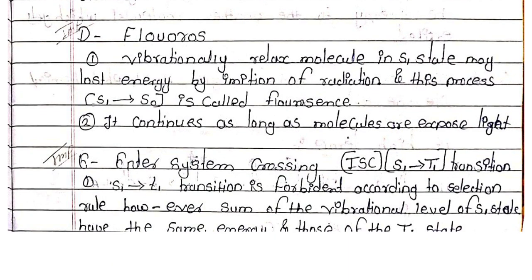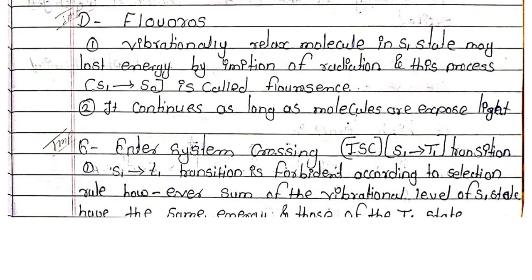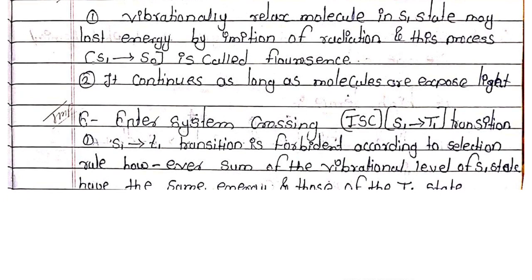Next one is fluorescence. A vibrationally relaxed molecule in the S1 state may lose energy by emission of radiation, and this process, S1 to S0, is called fluorescence. Excited state to ground state is called fluorescence. It continues as long as molecules are exposed to the light.